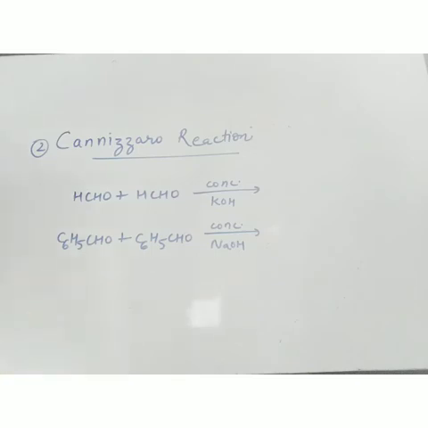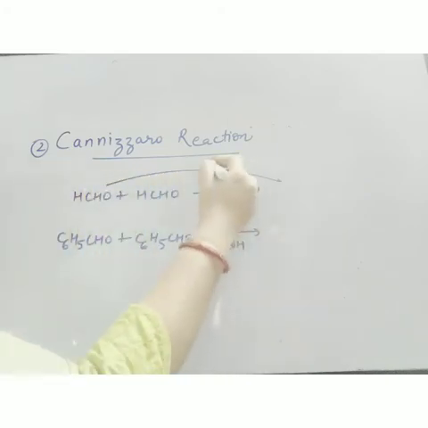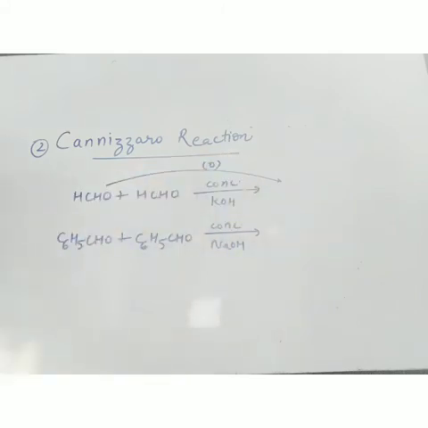So what will happen? In Cannizzaro reaction, there is self-oxidation and self-reduction. So one molecule is oxidized. Now if aldehyde is oxidized, definitely it will change to acid. And one molecule is reduced. And if aldehyde is reduced, I will get alcohol.